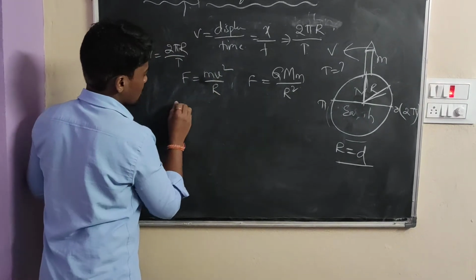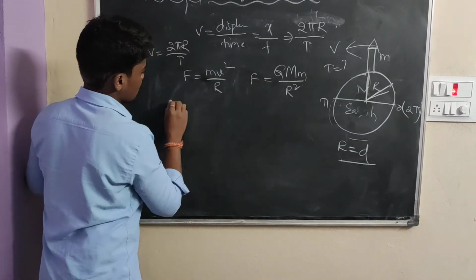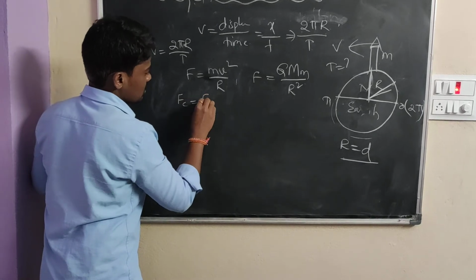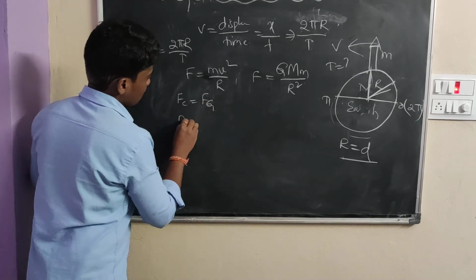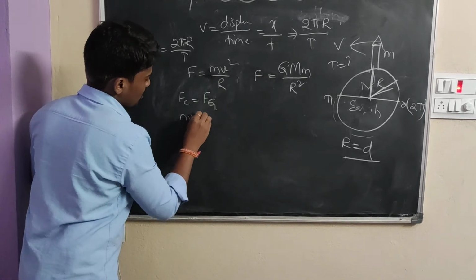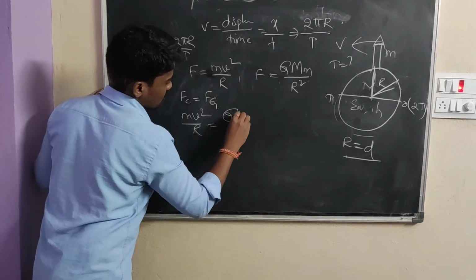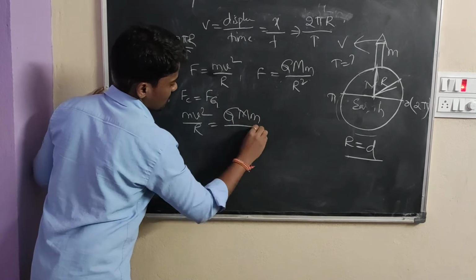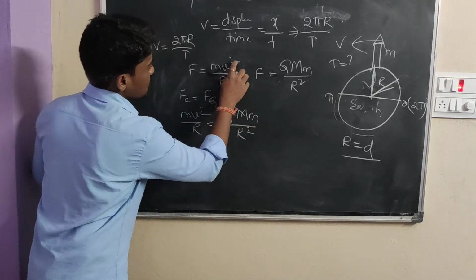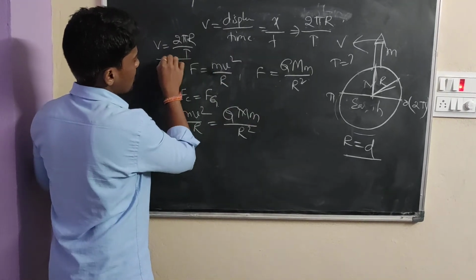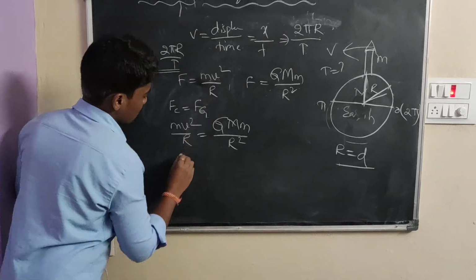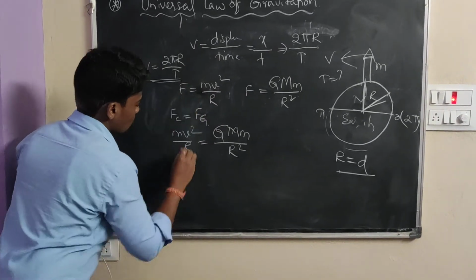The two forces are equal: centrifugal force and gravitational force. Fc is equal to Fg. Fc is m v square by R, and gravitational force is capital G, capital M, small m by R square. Substitute the velocity of the satellite, v equal to 2 pi r by t.